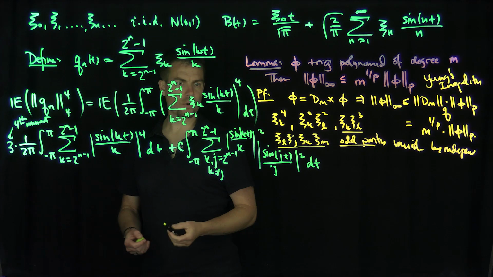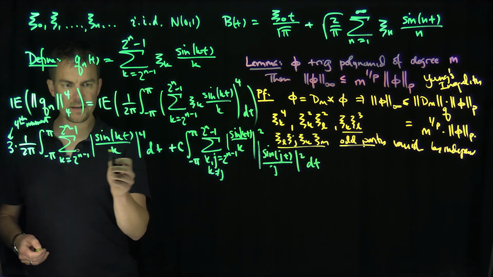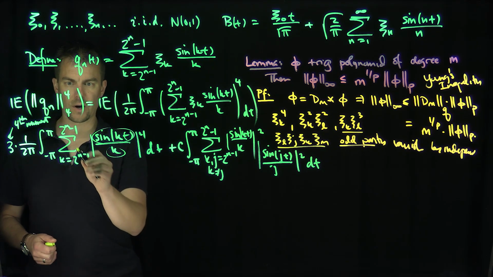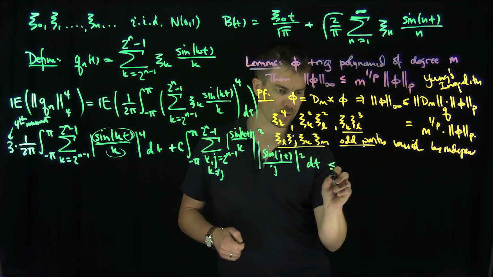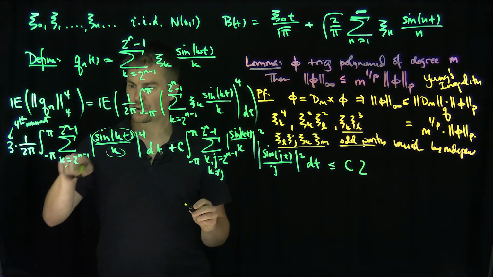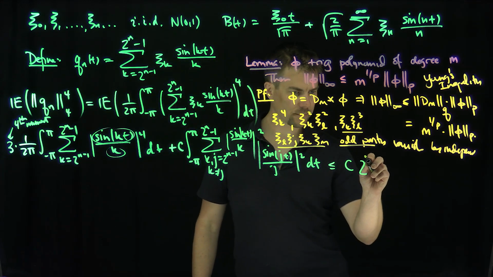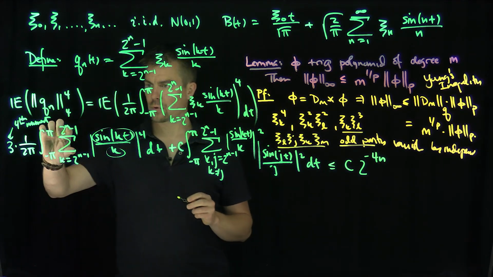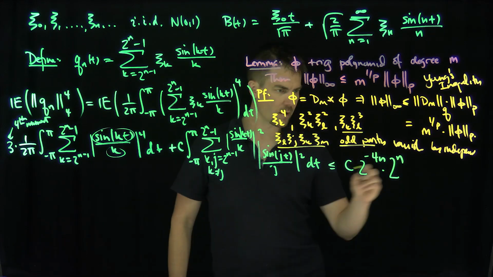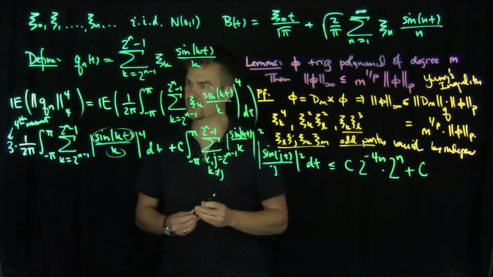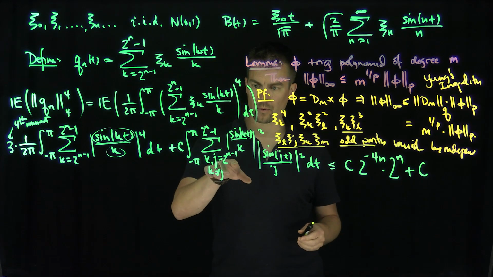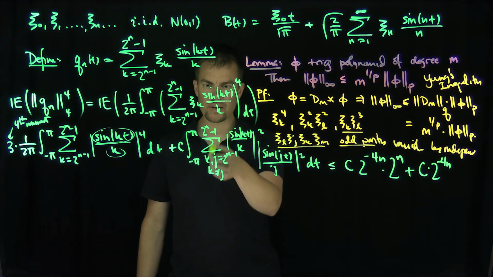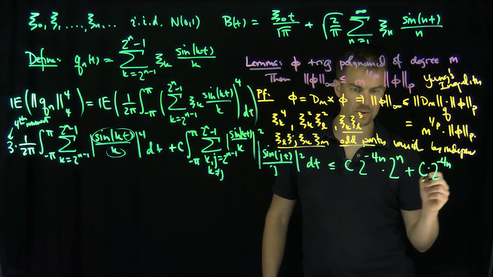And so now let's just count the overall expected value over here. So these things look like the sine is bounded by 1. These are k to the power 4. So k is on the order 2 to the n. So these are going to be adding k to the what? That's going to give me these first terms over here. So this is less than or equal to a constant times 2 to the negative 4n, right? Because I have n to the 4th power over here. And then there's 2 to the n of these things, times 2 to the n of those terms. Plus a constant times, these things are all on the order 2 to the power negative 4n. And then I have how many of them? I roughly have 2 to the power n squared of them, right? Or just 2 to the power n. So I'm going to have a what?